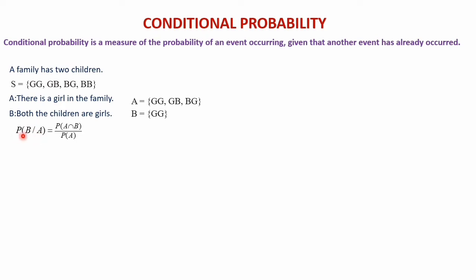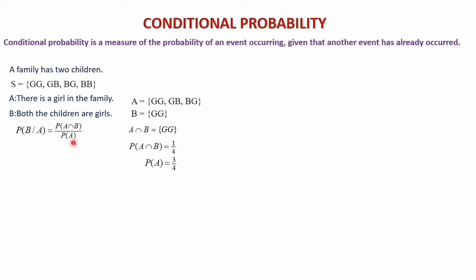So read as probability of B given A is equal to, the formula is there, P of A intersection B divided by P of A. P of A intersection B, in the sense, you can see there A and B. When you consider A intersection B, it is this one because it is there in both the sets. So set of GG. Then P of A intersection B, in the sense there is only one element. Total elements in the sample space there is 4. So 1 divided by 4.